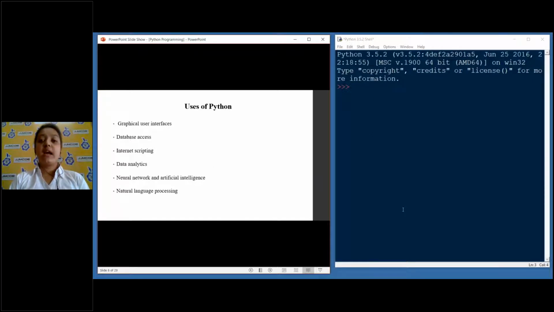Then we have something called natural language processing. So what is natural language processing, you ask? I hope you have all heard about Siri, which is the iPhone's assistant. What it does is take our natural language and convert it into the language the machine understands. Python also has the NLTK library, which is usually used for natural language processing. And then we have database access like SQL Server and MongoDB. All these databases can be used from Python.